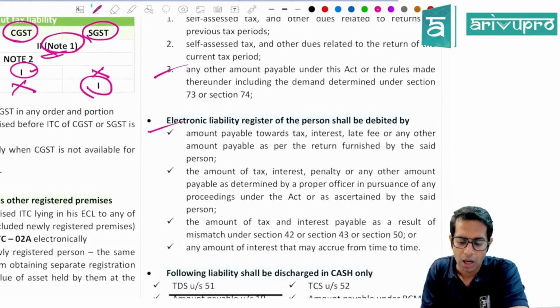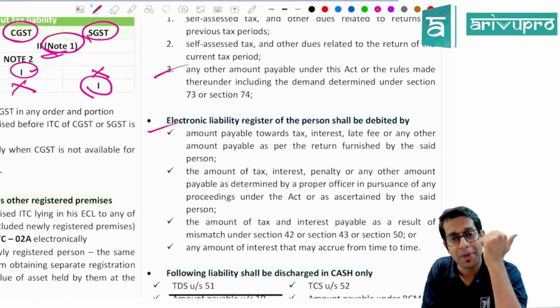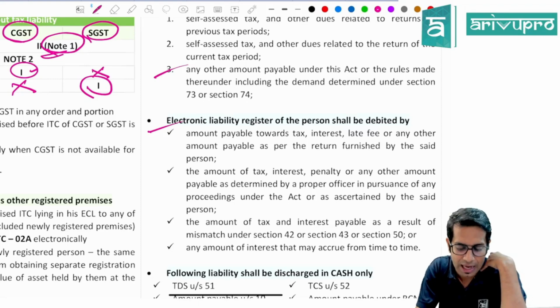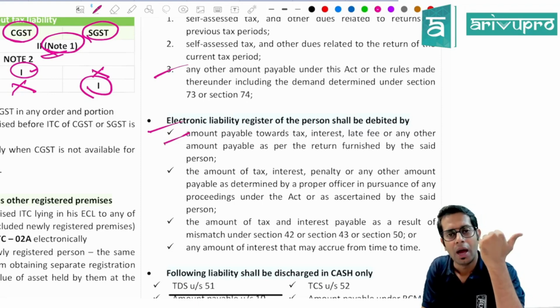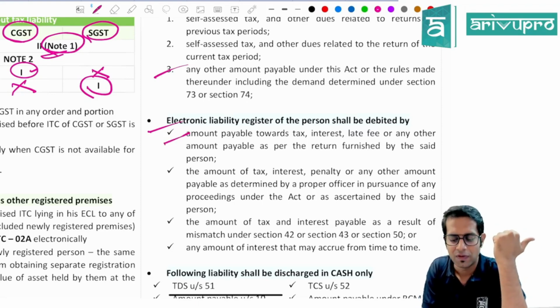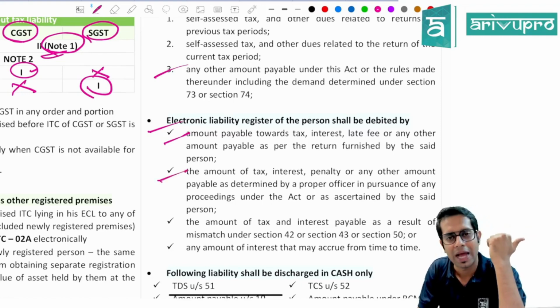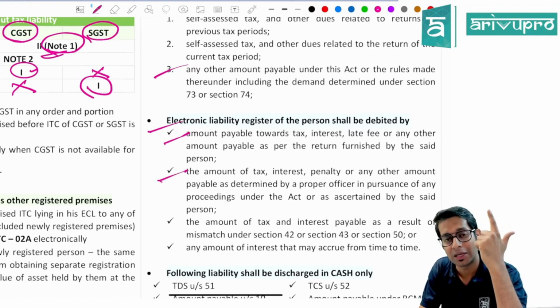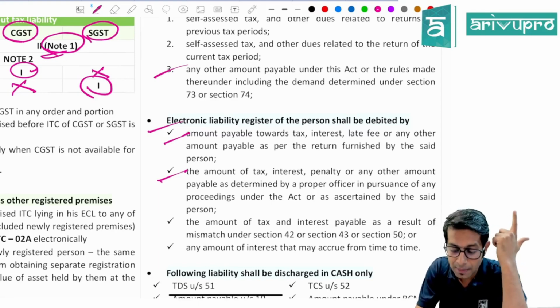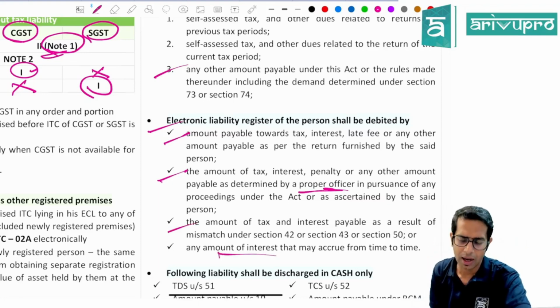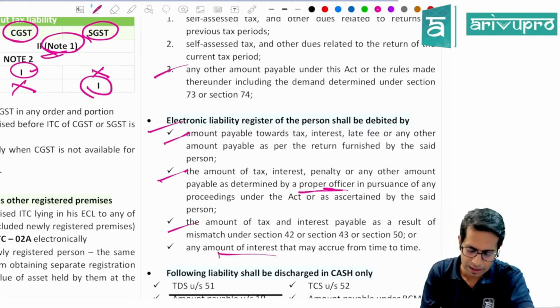Then, sir, your electronic liability register will be debited with what amounts? What are the different liabilities which a registered person can have? A registered person may have to pay tax, interest, late fees for the returns filed by him, or he may have to pay tax, interest, late fees, etc., for the amounts determined by the proper officer, or he may also be liable to pay the tax interest payable due to mismatch under 42, 43, or 50, or any interest amount which is accruing from time to time.